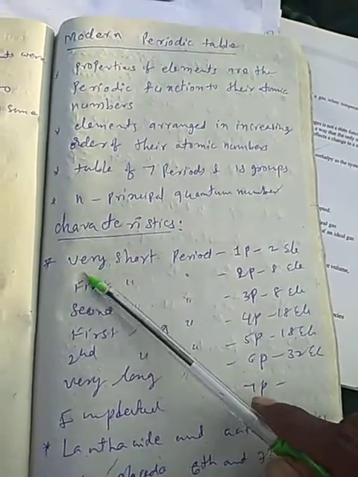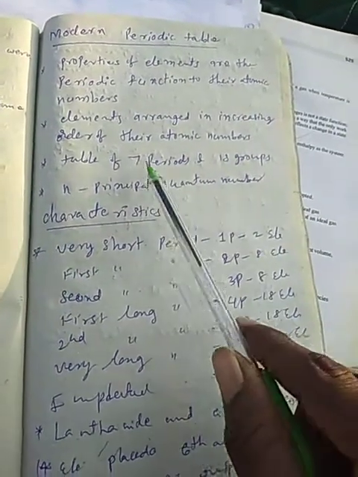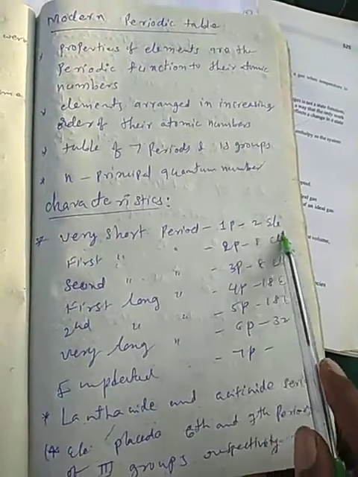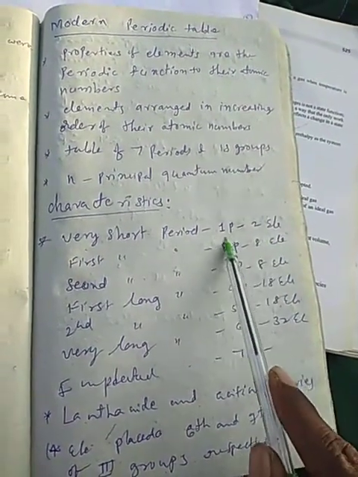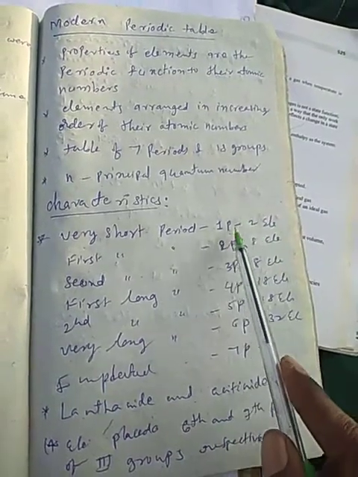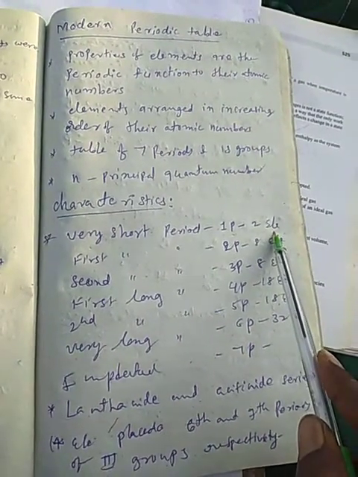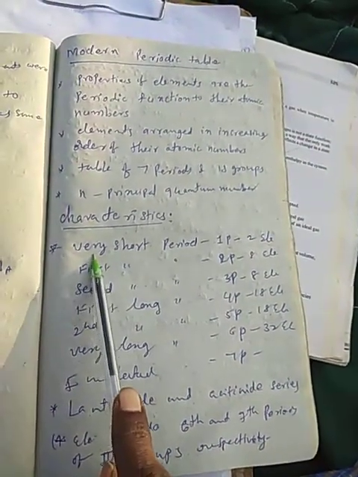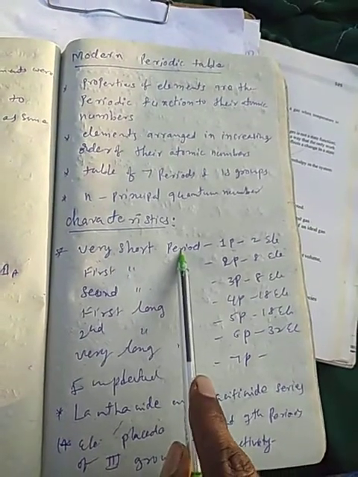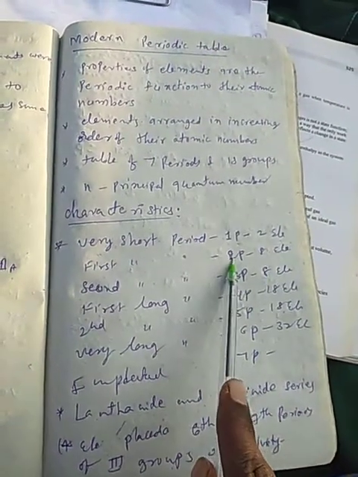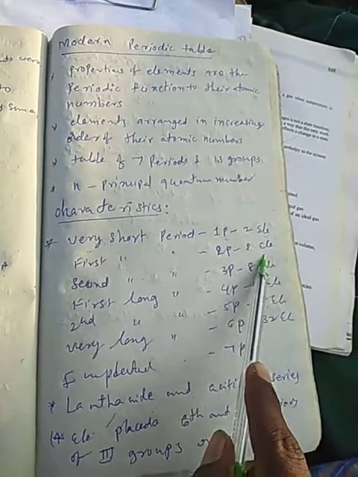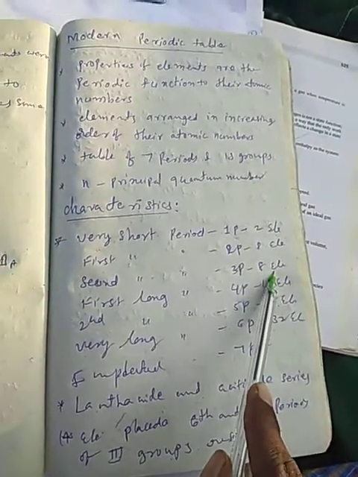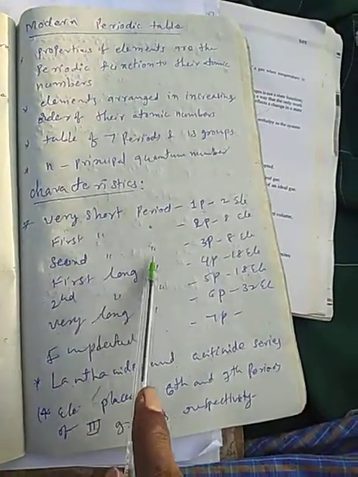The first characteristic: as we already know, 7 periods are present. The first period consists of only 2 elements, and it is called the very short period. The second period consists of 8 elements. This is called the first short period. The third period also consists of 8 elements. This is called the second short period.